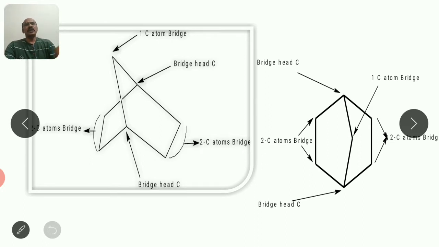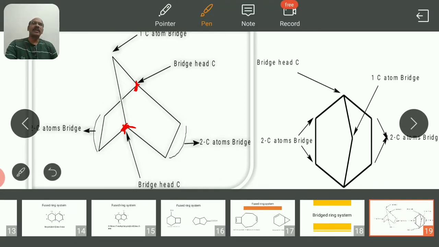Now the first carbon here, which I am marking in red, is a tertiary carbon and it is called a bridgehead carbon atom. For bridge ring compounds, there are two bridgehead carbon atoms. Other than these two, the second kind of carbon atoms are the carbon atoms of bridges.